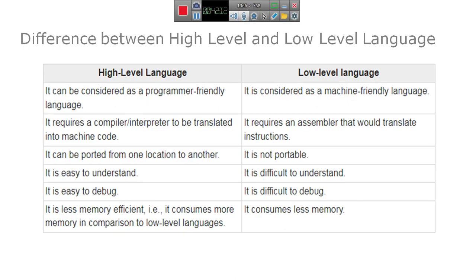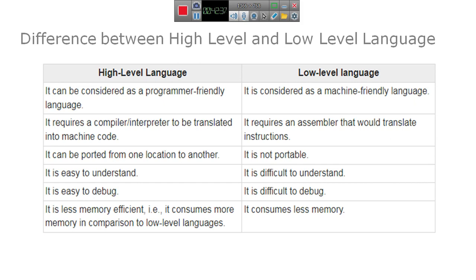Difference between high level and low level language. High level language can be considered a programmer friendly language, while low level language is considered a machine friendly language. High level requires a compiler or interpreter to be translated into machine code, while low level requires an assembler that will translate instructions. High level can be ported from one location to another, while low level is not portable.